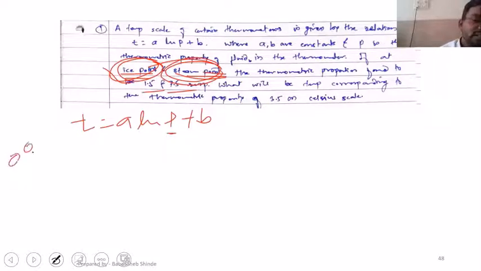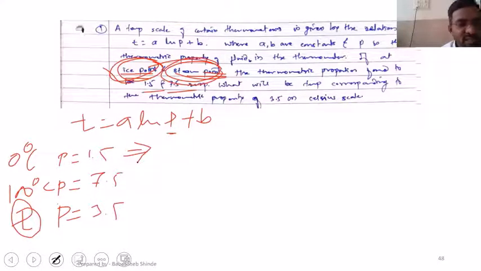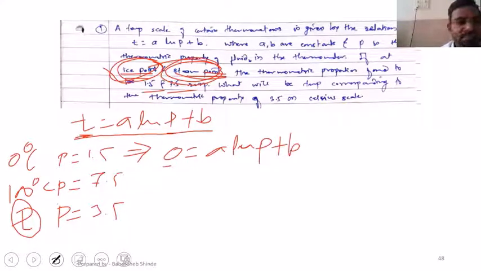So at 0 degrees Celsius, P is equal to 1.5, and at 100 degrees Celsius, P is equal to 7.5. And when P is equal to 3.5, we need to find this temperature. Okay, that's what we need to do. So let's write this relation at 0 degrees Celsius: 0 is equal to A ln of P plus B.